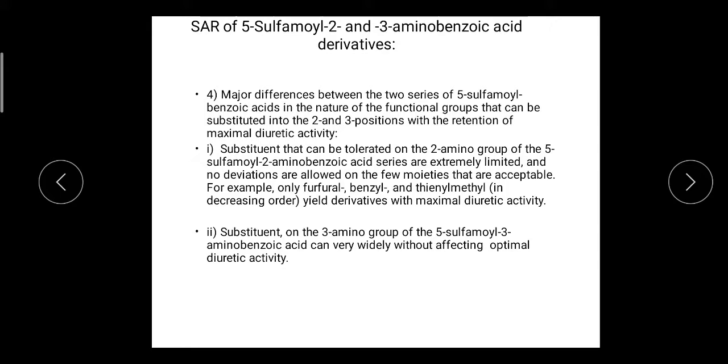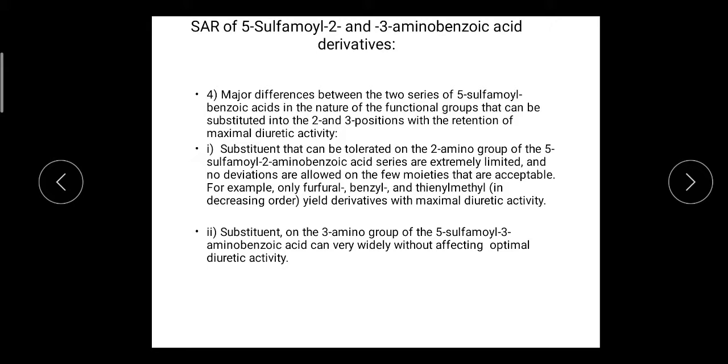Next point in SAR, the difference between the two classes is the position of the amine group at the 2 and 3 position. The major difference between the two series of 5-sulfonamide benzoic acid is the nature of the functional group that can be substituted at the second and third position with retention of maximum diuretic action.